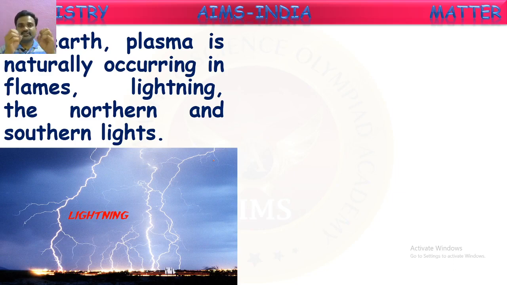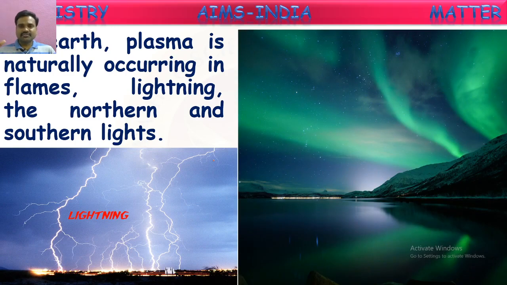Because of that, there is a glow immediately. The brightness is because of the formation of plasma for a few seconds. Even in the sky, we see some glow in the northern and southern corners. That is because of plasma production there.